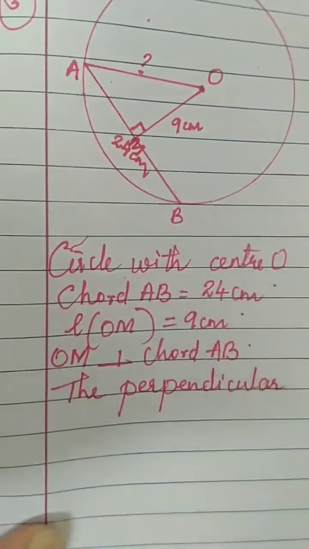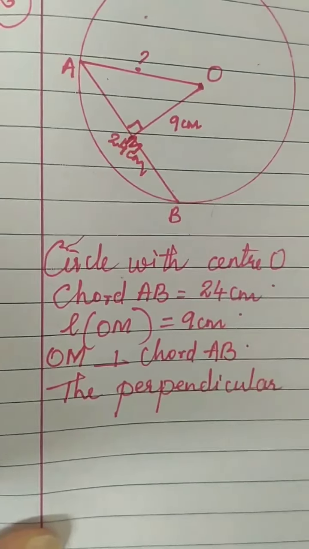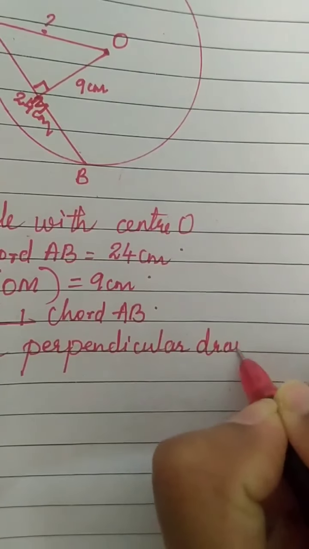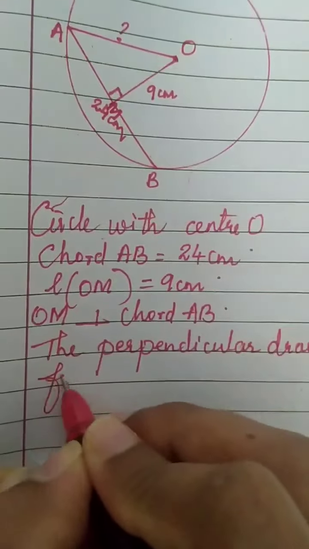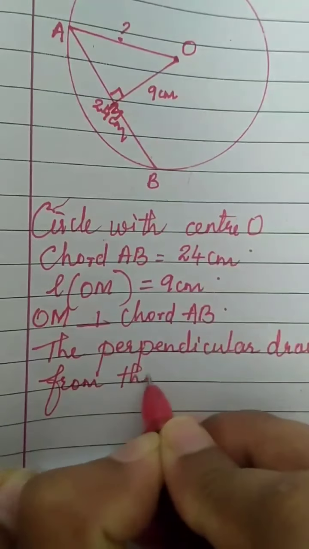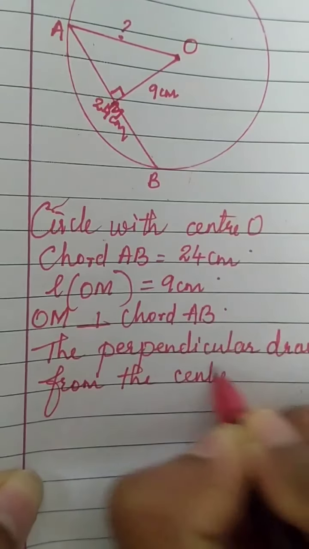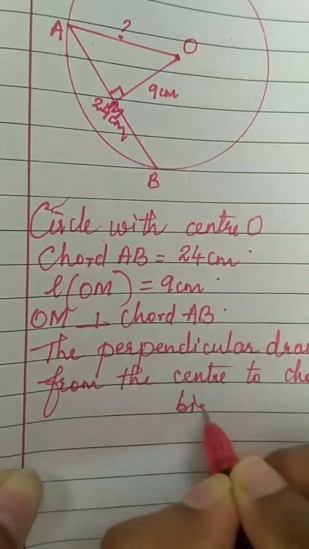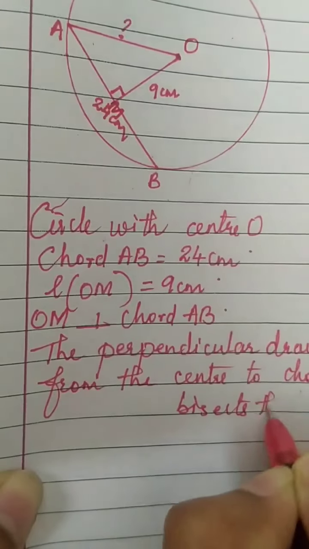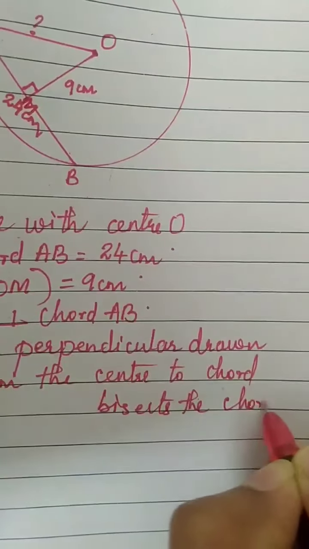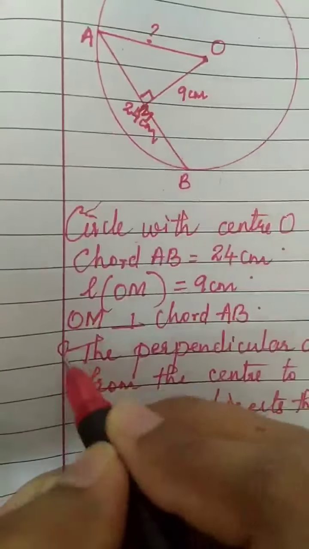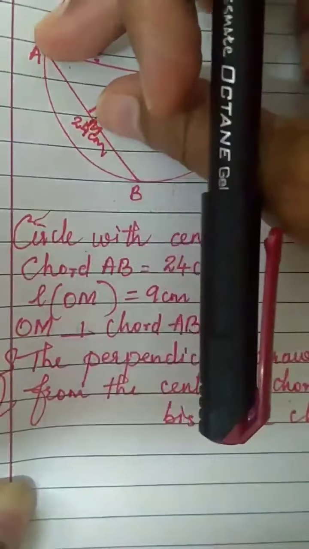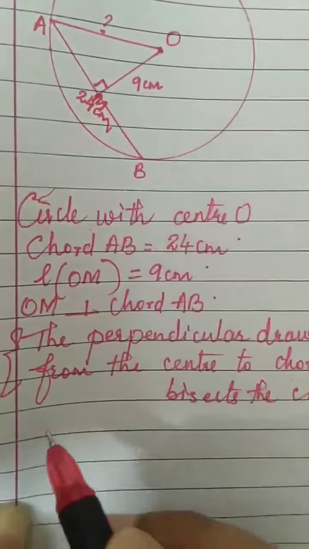See, I am writing the property for all the sums. You should also write: the perpendicular drawn from the center to the chord bisects the chord. Put it in bracket. So now the whole AB is 24. So how much will be AM or MB? That is the next step.